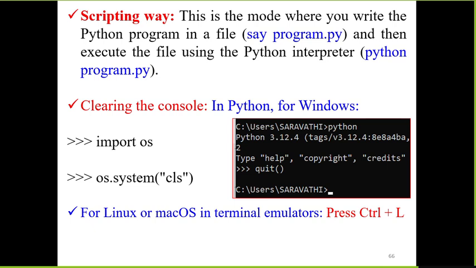So I'm going to show you the practicals right now. To clear the console on the Windows platform you can use import os, os.system of CLS.